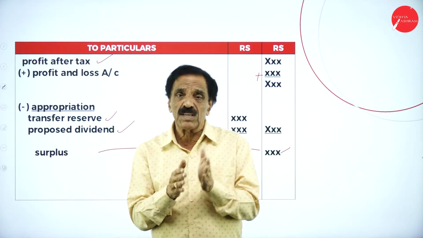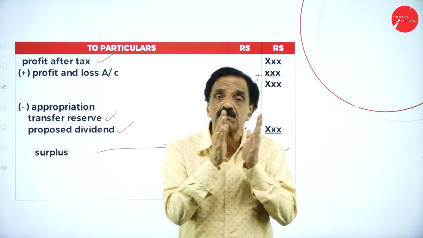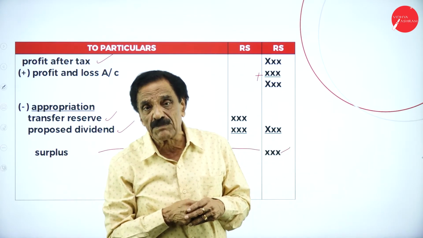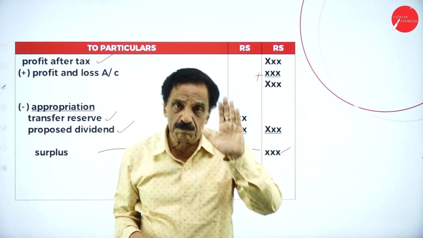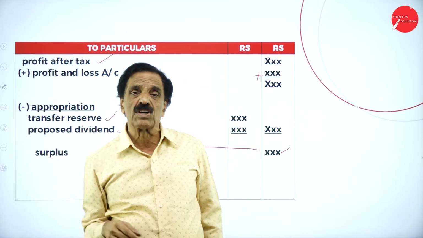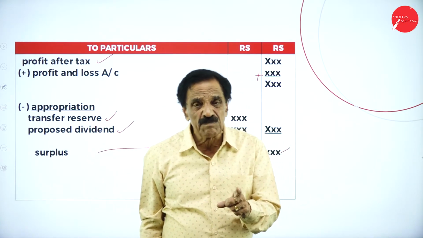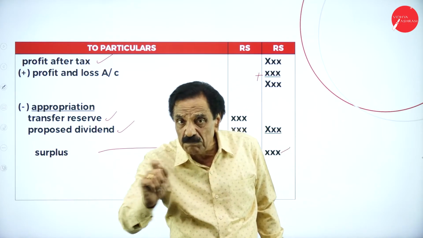Then goods purchased for 10,000 not recorded here. If they say this, it's nothing but a credit purchase. Show it on the current liabilities of the balance sheet as creditor for purchases. Purchase has been made, not recorded in the books of account, is nothing but credit purchase. It will come on the liabilities side, current liability, creditor for purchases.